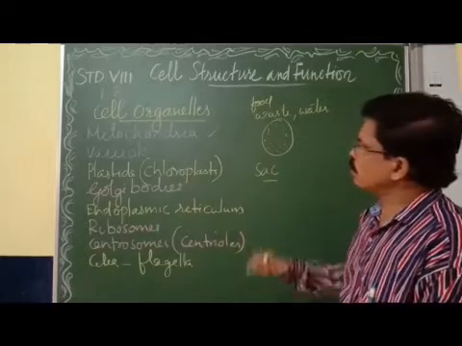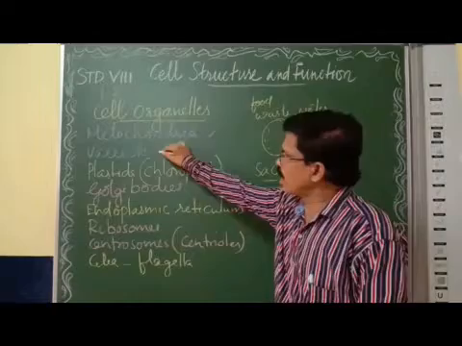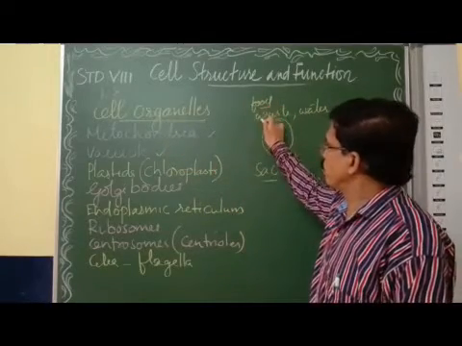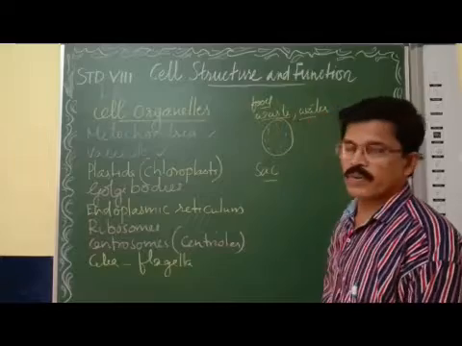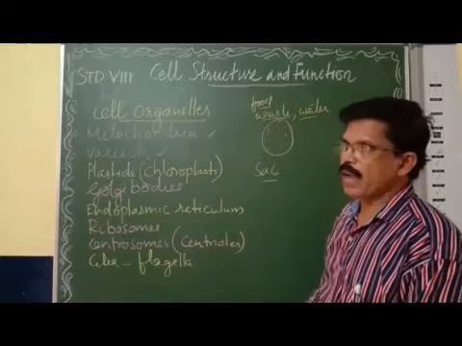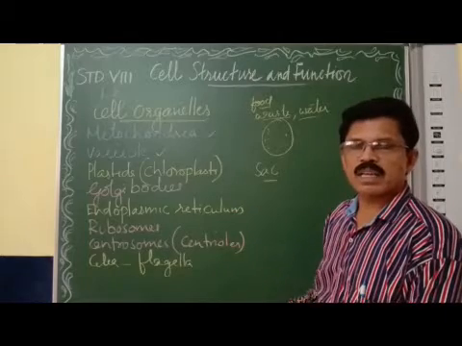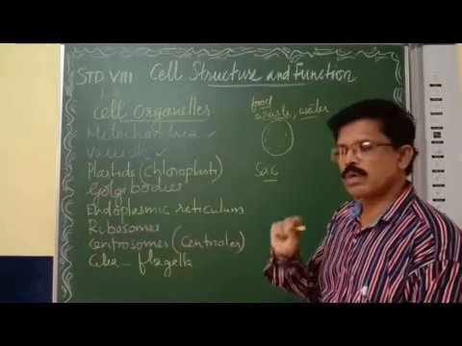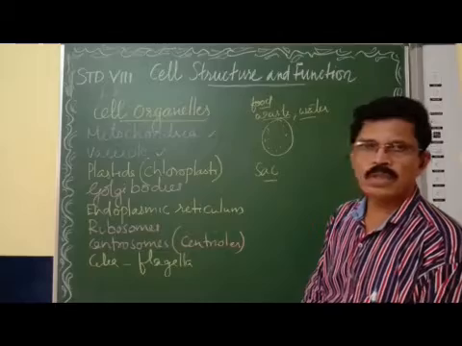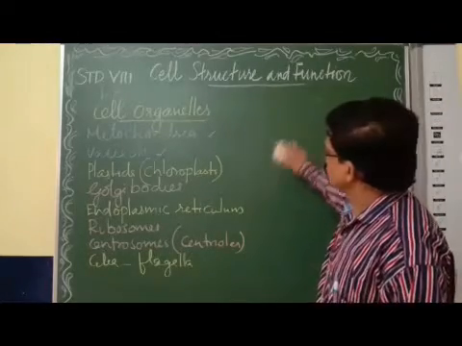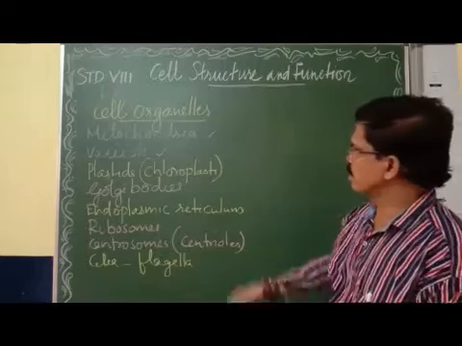So, what is the point about the vacuole? Vacuoles are sac-like structures storing or containing food, waste and water. In plant cells there is a large vacuole at the center, whereas in animal cells the vacuole is very small or even absent. Got it? Clear? Yes.